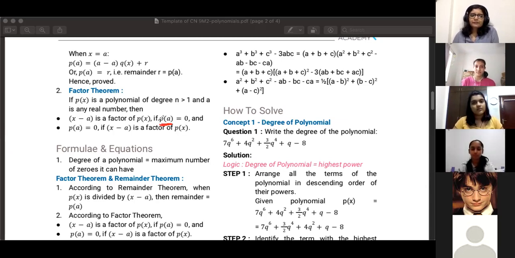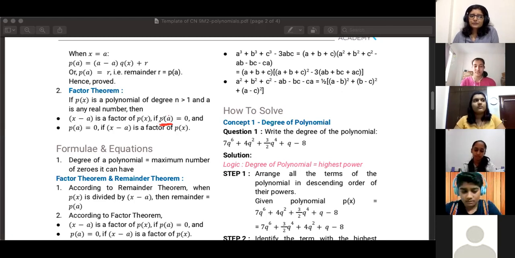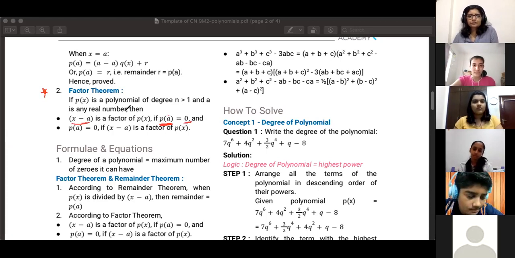So p of a is basically the remainder. And what the factor theorem says is that if the remainder happens to be 0, then your divisor is a factor of p of x, which makes sense, right? If the remainder is 0, then obviously that thing is a factor.